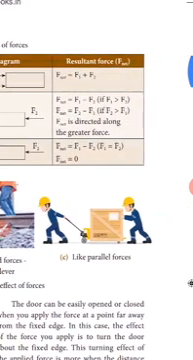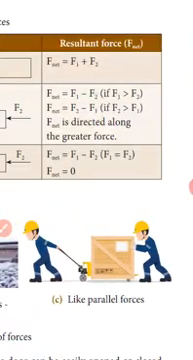Now how do we calculate the resultant force? Suppose F1 is 10 Newton and F2 is 6 Newton. Which one is greater? F1. So F1 is greater than F2, and the formula is F net equals F1 minus F2. Otherwise, if F2 is greater than F1, for example F2 is 10 Newton and F1 is 5 Newton, then F net equals F2 minus F1. The net force is directed along the greater force. It means the resultant force always acts in the direction of the greater force.